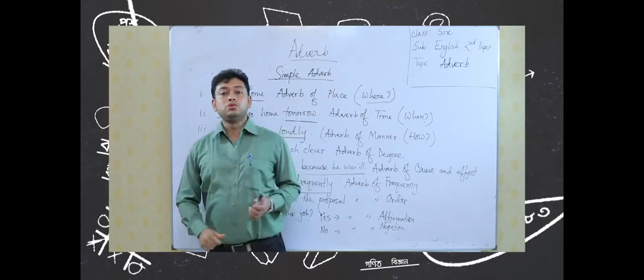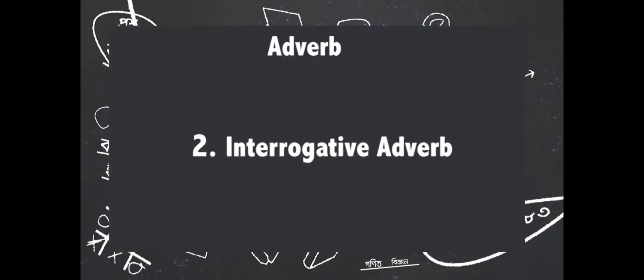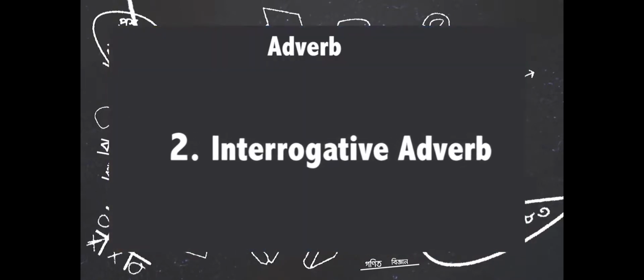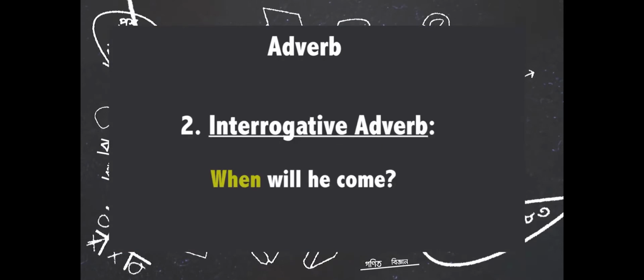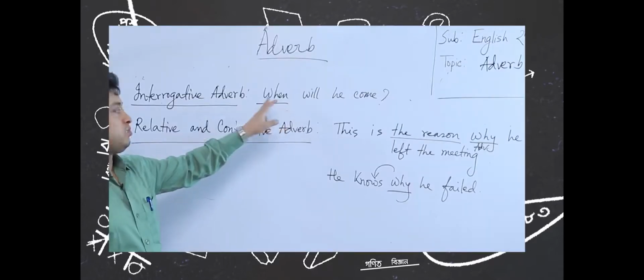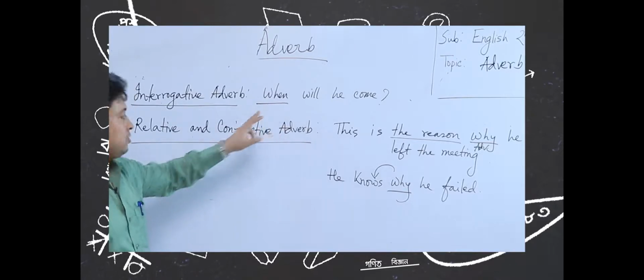Then we shall move on to interrogative adverb. So, interrogative adverb, very easy. So, some other adverbs are here. Same case is with interrogative here. An interrogative pronoun modifying a verb becomes an interrogative adverb. So, when is basically an interrogative pronoun, but it is modifying the verb, that is why it becomes an interrogative adverb.